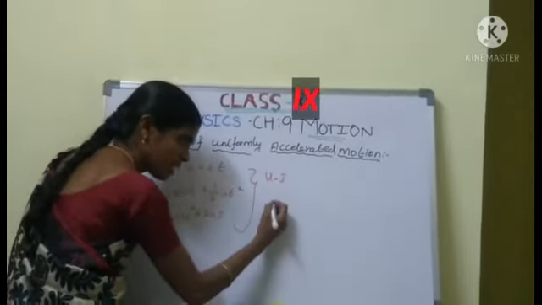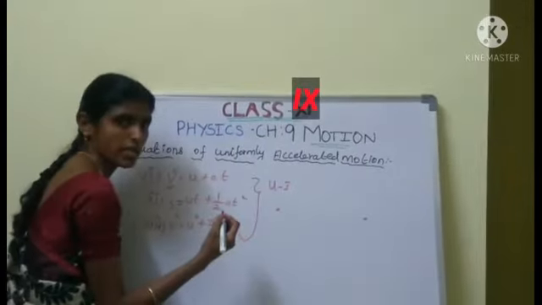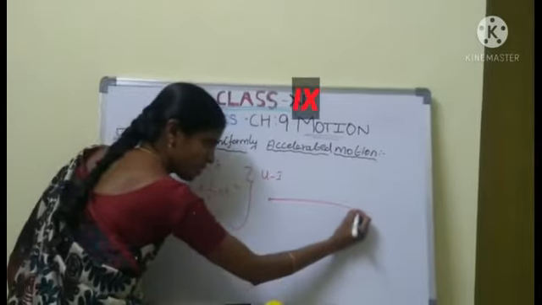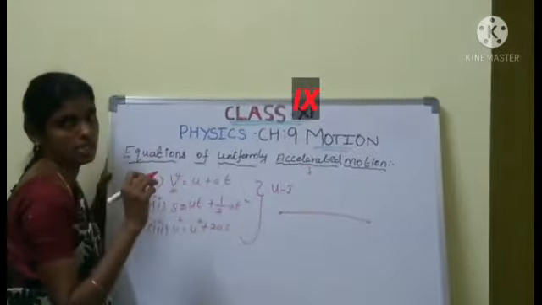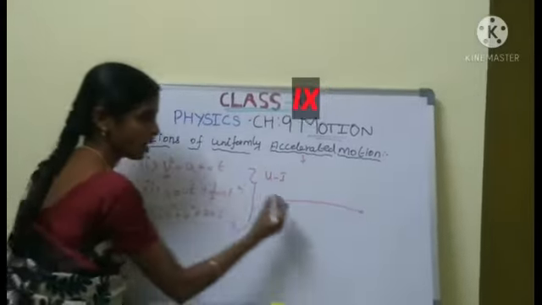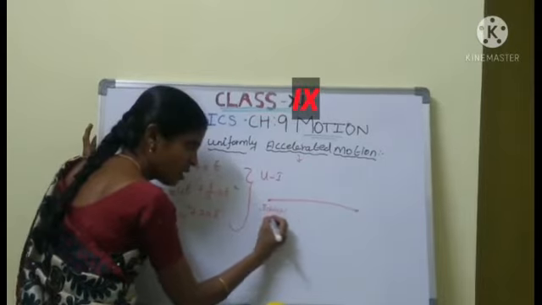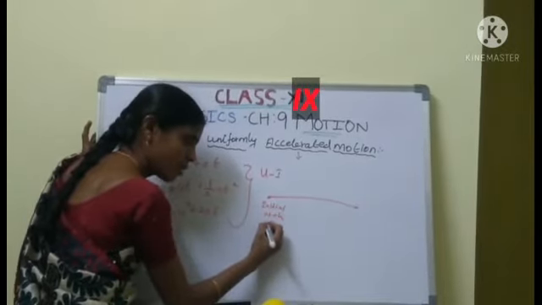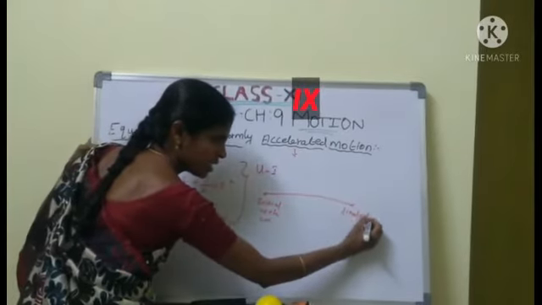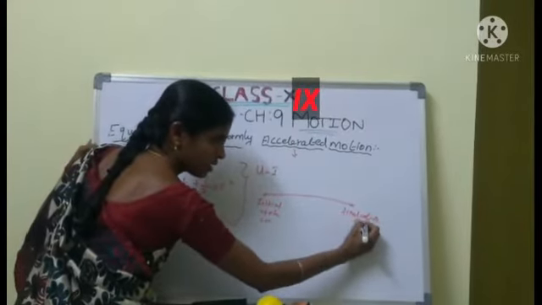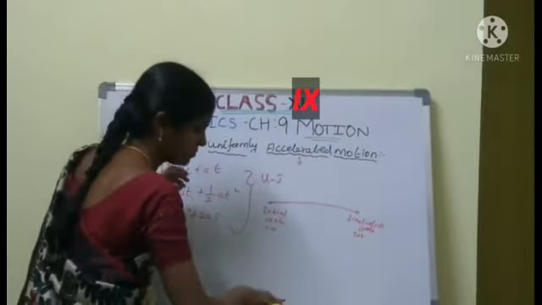Whenever the car is starting, that is the initial velocity of the object. Here this is the initial velocity. This is the final velocity of the object. Do you understand? Here is the initial velocity. This is the initial velocity of the car, of the object. This is the final velocity of the car.